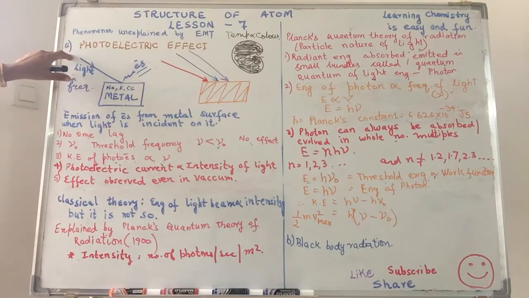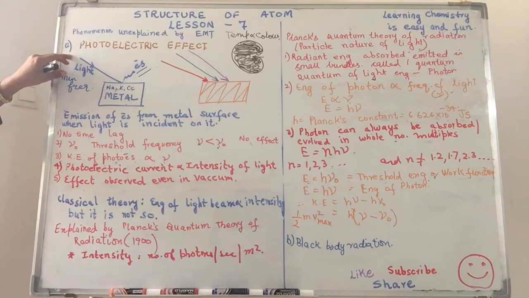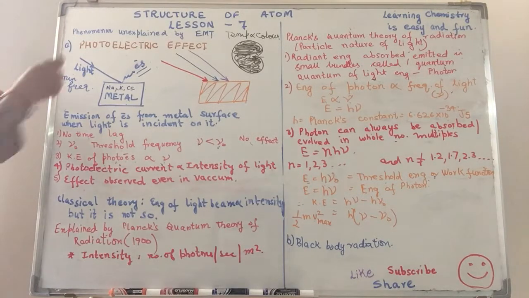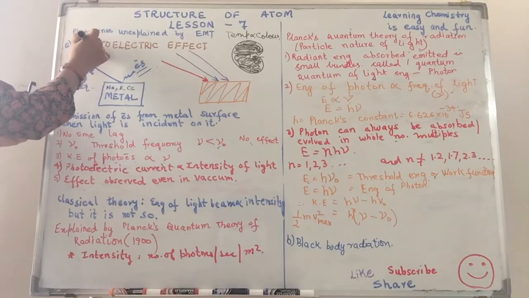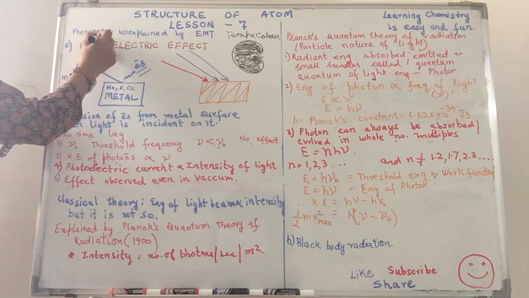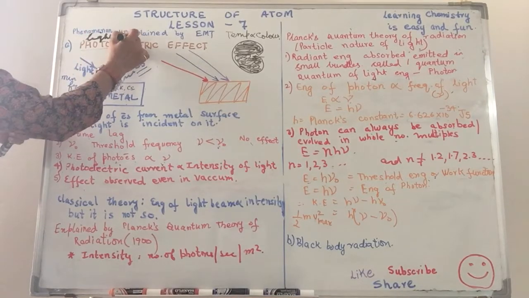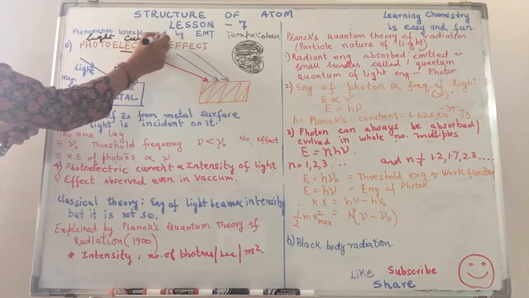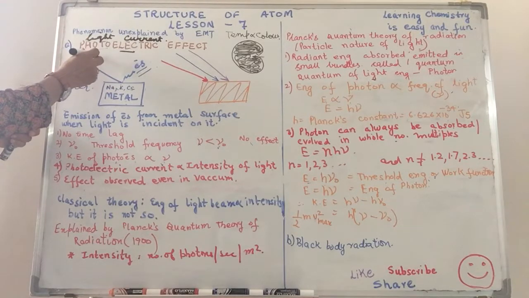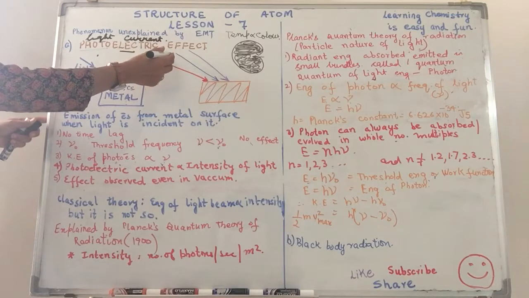Second phenomenon that he observed was the photoelectric effect. Photoelectric effect, as the name indicates, comes from two parts. Photo is light and electric is current. So when you are generating current or electricity by incidenting light on some material, it is called the photoelectric effect.